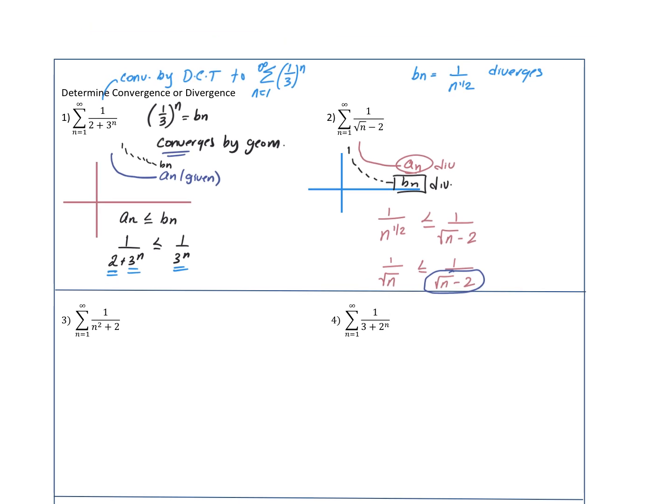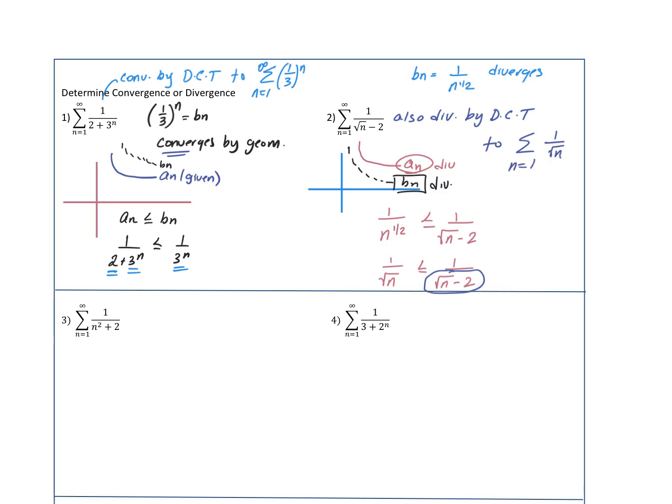So again, we would say that this diverges. So this also diverges by the direct comparison test to 1 over square root of n.